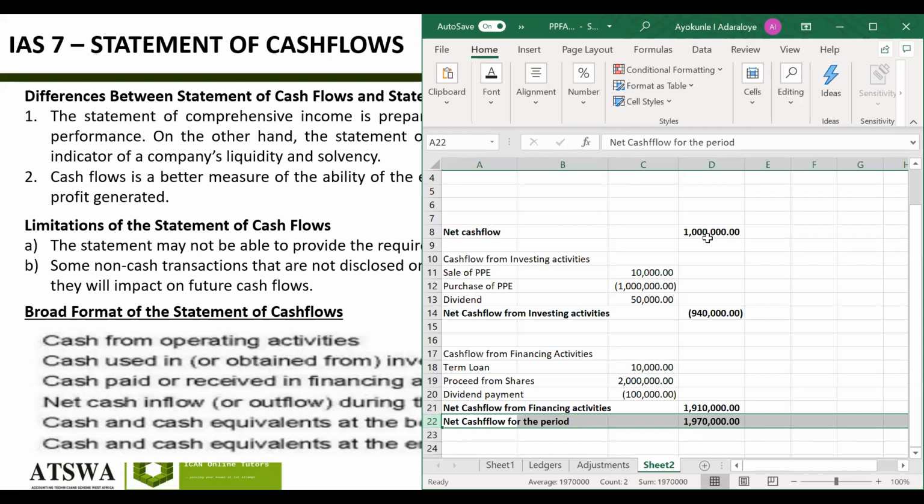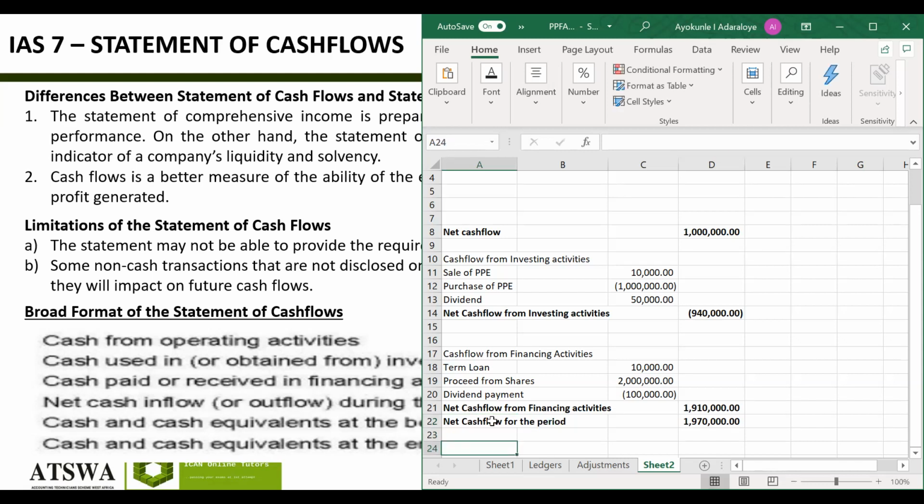If you do 1 million minus this, that will give you like 60, then plus 1,910,000. That will give you 1,970,000. That will be your net cash flow for the period. Then after you have done this, you now go ahead and say cash and cash equivalent